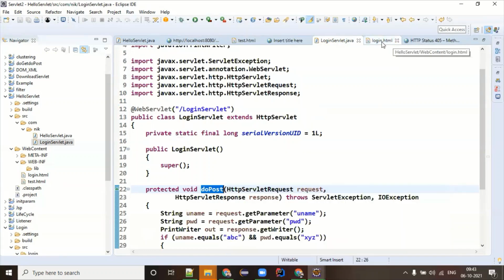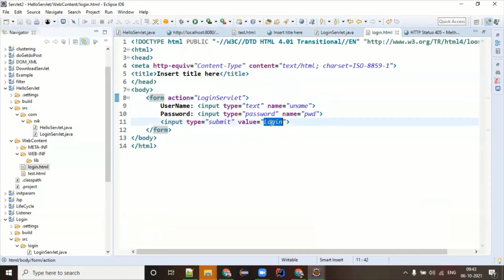So in your HTML, whenever you are clicking on login, by default, the method type is get only. How can you know that? If you type your method, then look at this, it is coming by default as get. Whether you are writing it or not, method equal to get is always there with the form. But this time we don't have a get, we have a post. So we have to change this type to post.